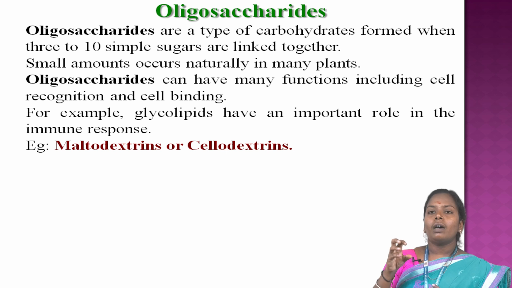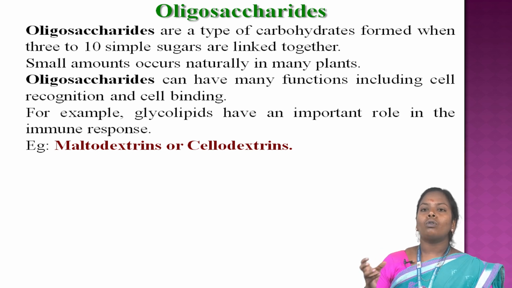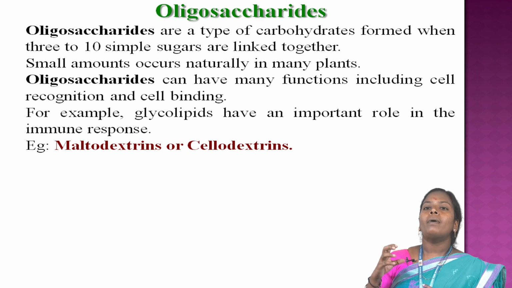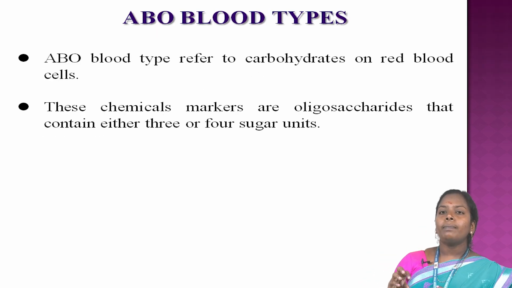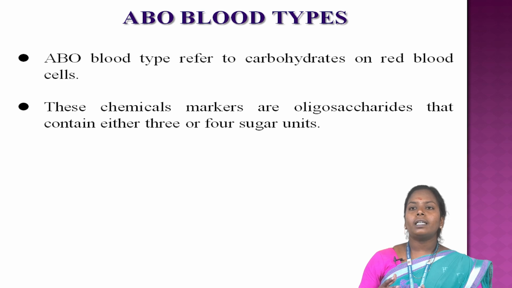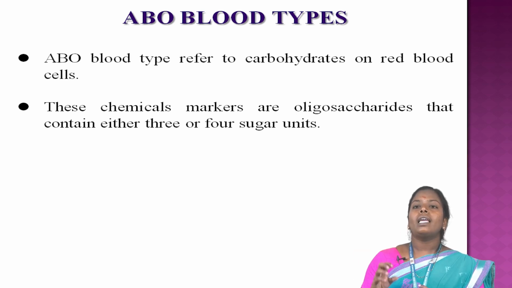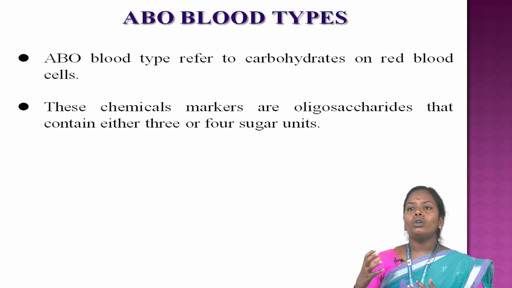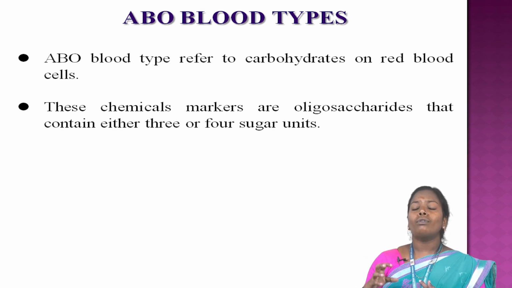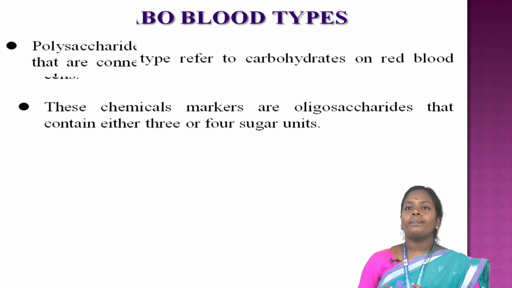Examples include glycoproteins, which have an important role in immune response, maltodextrins and cellular dextrins. The ABO blood types are determined by carbohydrates on red blood cells. They are chemical marks of oligosaccharides containing 3 or 4 sugar units.